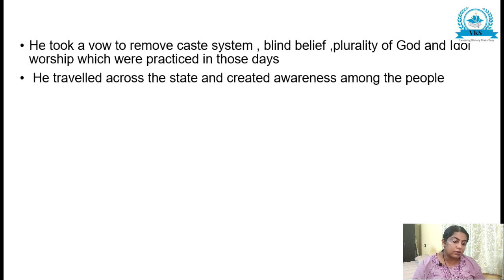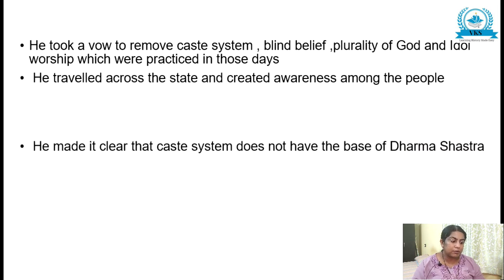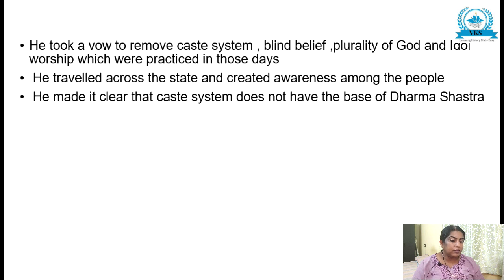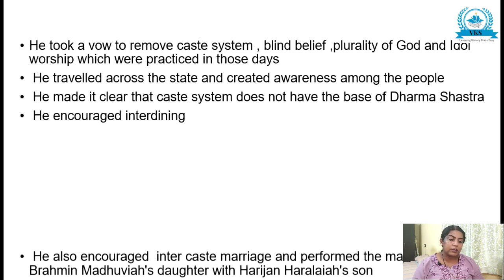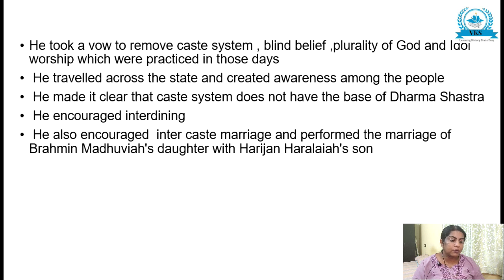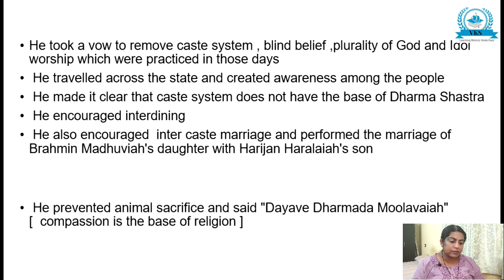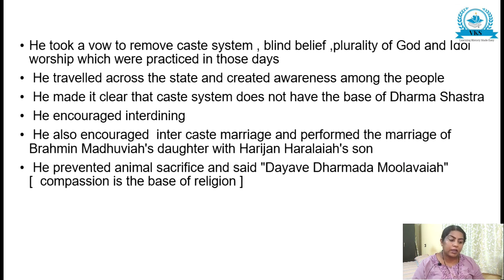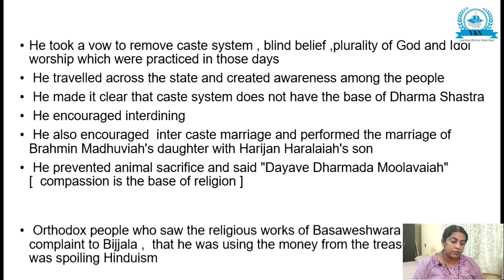He travelled across the state and created awareness among the people. He made it clear that the caste system does not have the base of Dharma Shastra. He encouraged interdining and also intercaste marriage, and performed the marriage of Brahmin Madhuvaya's daughter and Harijan Harilaya's son. He prevented animal sacrifice and said Dayave Dharmada Moolavaya, that is, compassion is the base of religion.